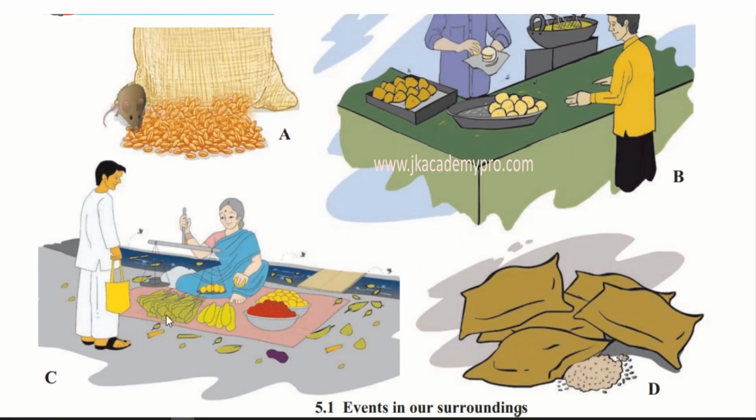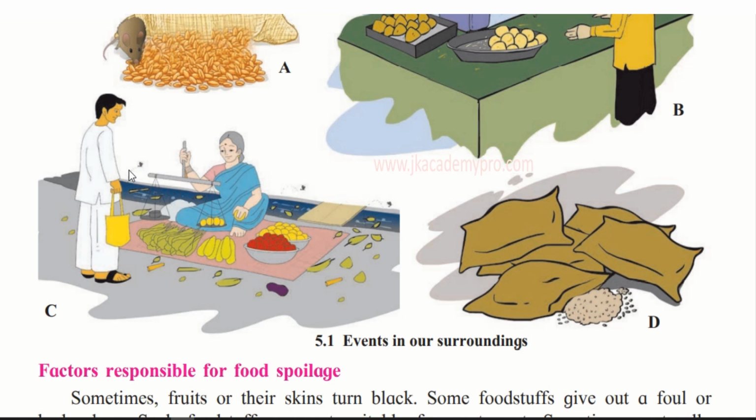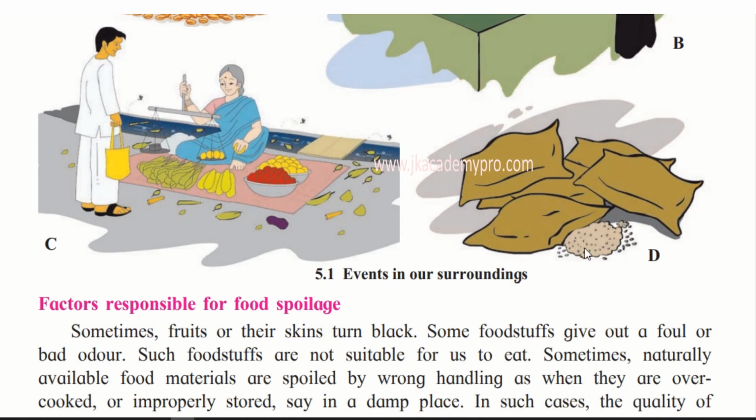Third, we see a lady selling some vegetables and fruits, but there is so much dirt around her place. There is even a drain, a gutter flowing. So it is in a very unhygienic condition. And here we see that the food has spoiled and is infested by insects. So these are some of the events in our surroundings.